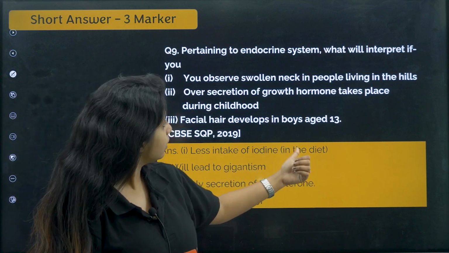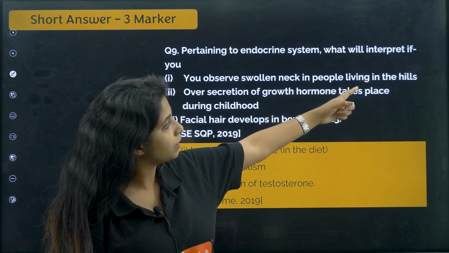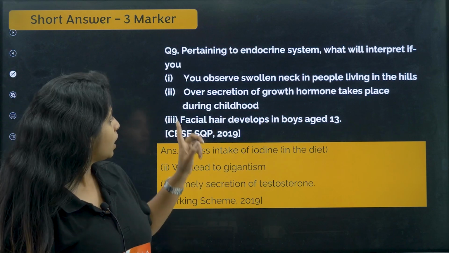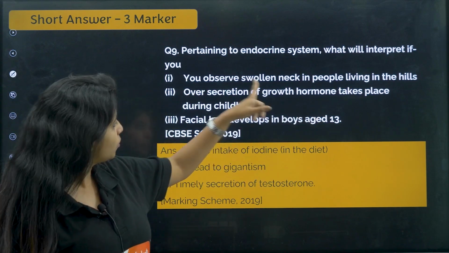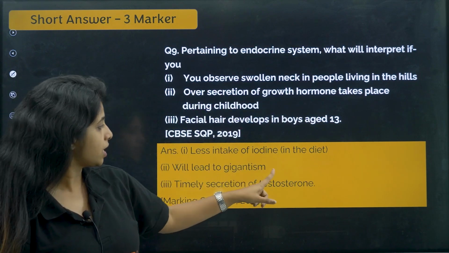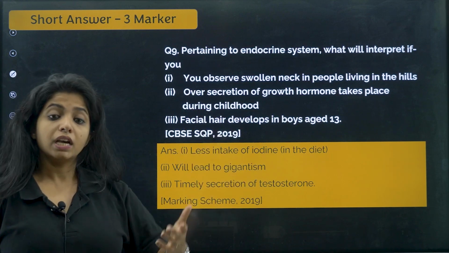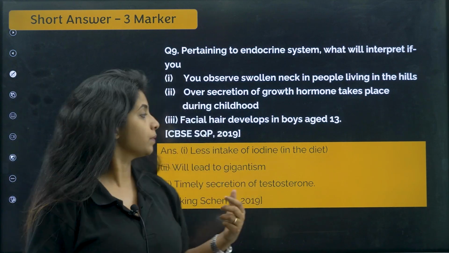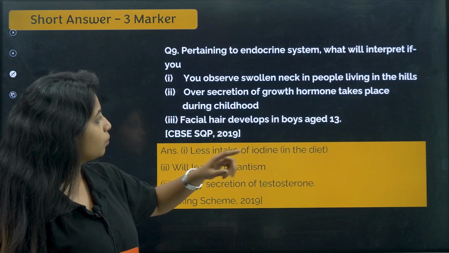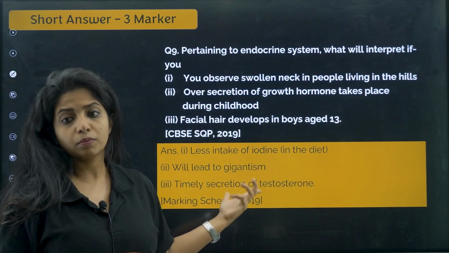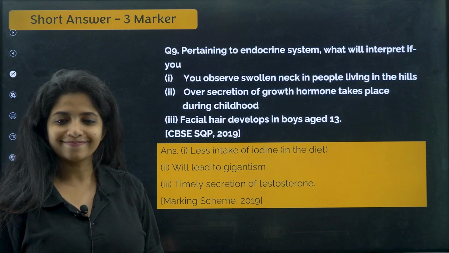Less intake of iodine in the diet. So you observe swollen neck in the people living in the hills. Because of all these reasons, you can directly write this also if you want. Now over secretion of growth hormone takes place during childhood. That means it will lead to gigantism. That is a disease when you get too much amount of growth hormone. If there is too little, it is what? Dwarfism. Now facial hair develops in the boys age 13. That means timely secretion of testosterone is happening in them because you have hit puberty.